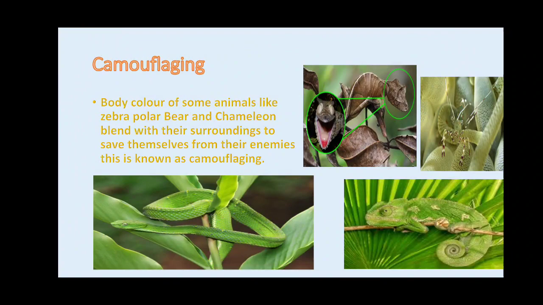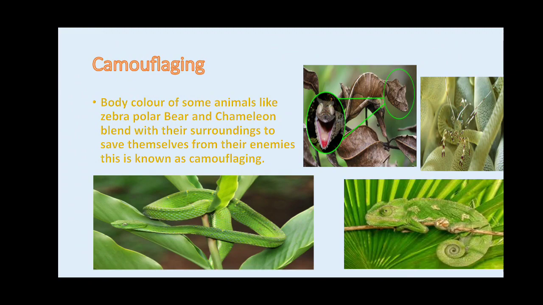They can change the colors according to the circumstances, according to the surroundings. The animal has that capability, that ability to change its colors. So that is called camouflaging.